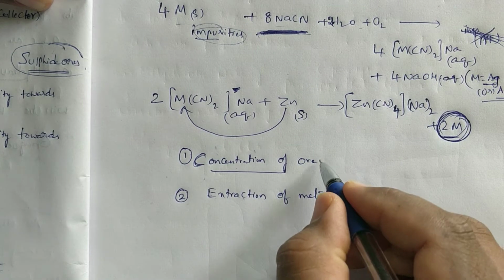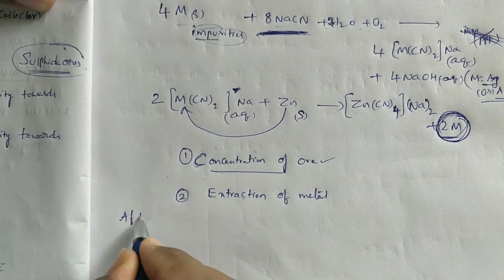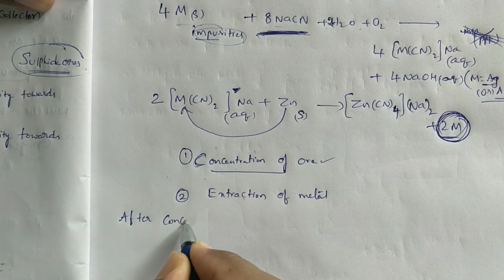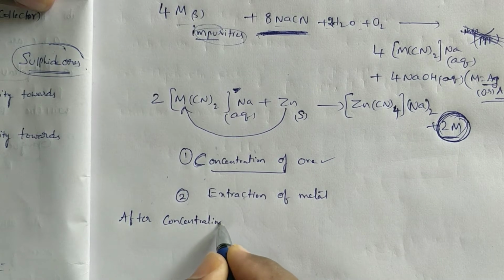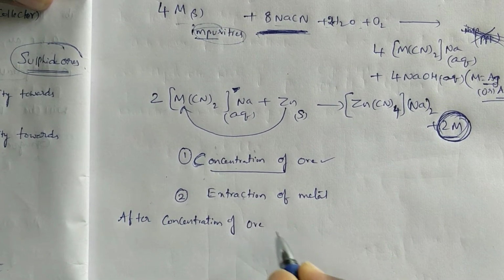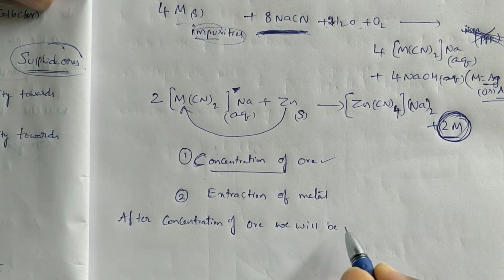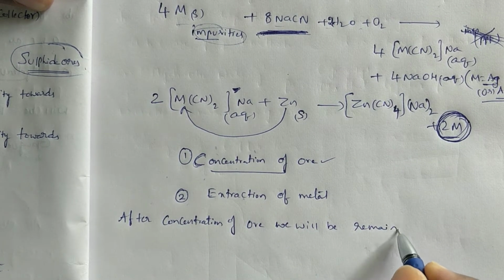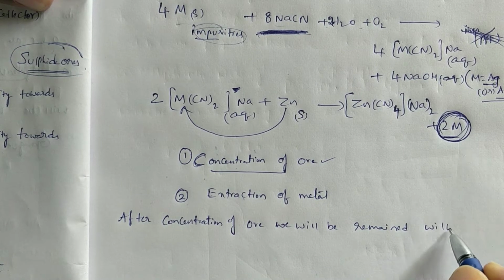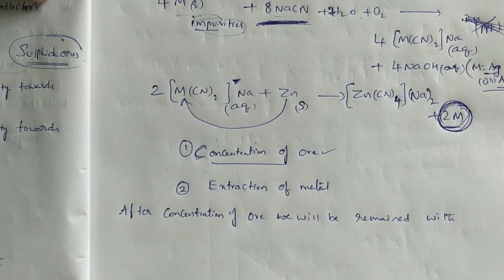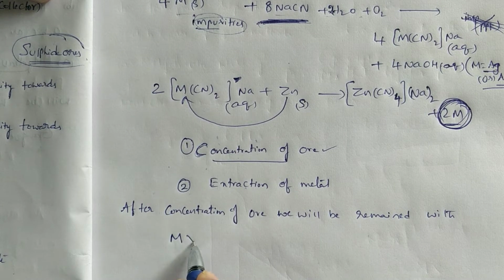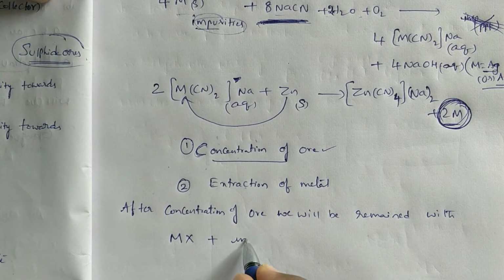After concentration of ore, we will be remained with metallic compound plus infusible impurities.